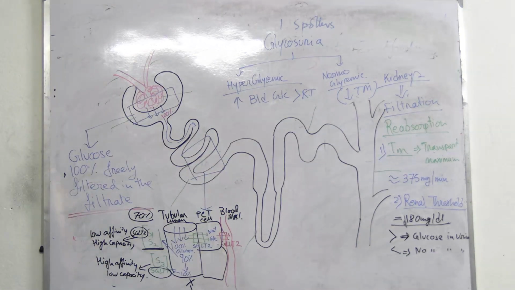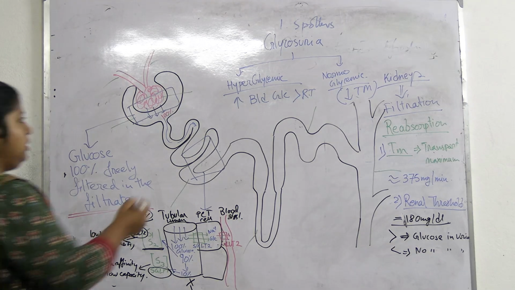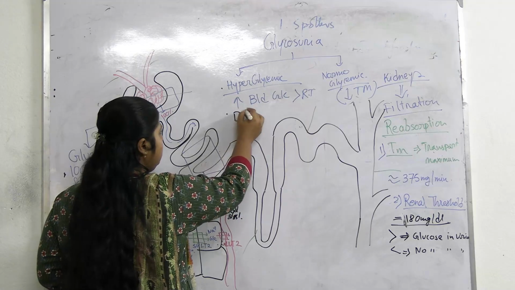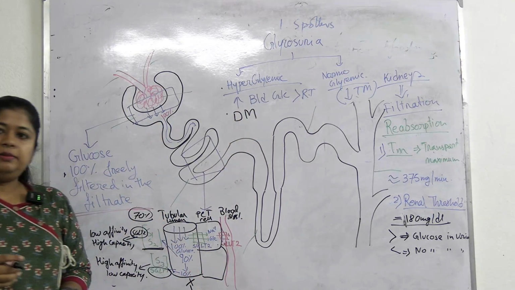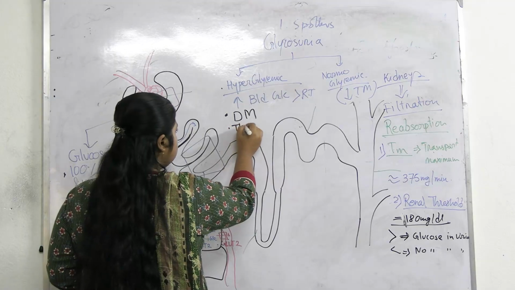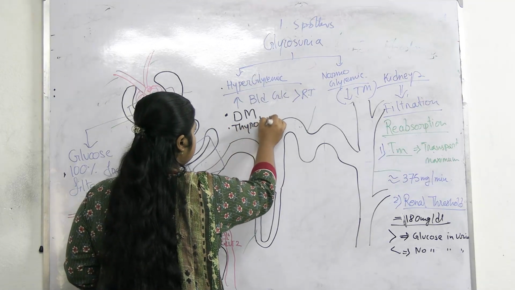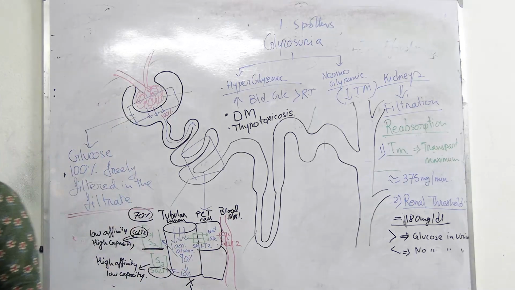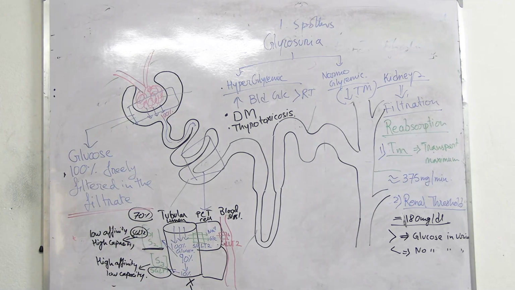What are the pathological conditions resulting in a hyperglycemic condition? First of all, diabetes mellitus. Next is thyrotoxicosis, which is an unusual amount of release of thyroid hormones resulting in toxic effects.